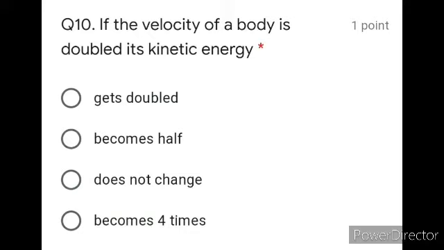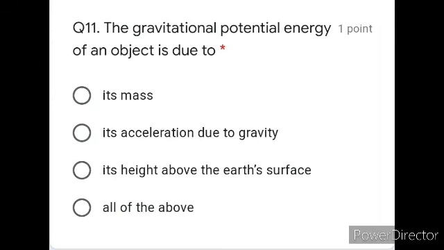Fine. So it means that there is an increase by a factor of 4, which means your option D is correct, that if the velocity of a body is doubled, its kinetic energy becomes 4 times as compared to that of the original one. Fine. So this is the answer. Option D is correct one. Moving on with question number 11.